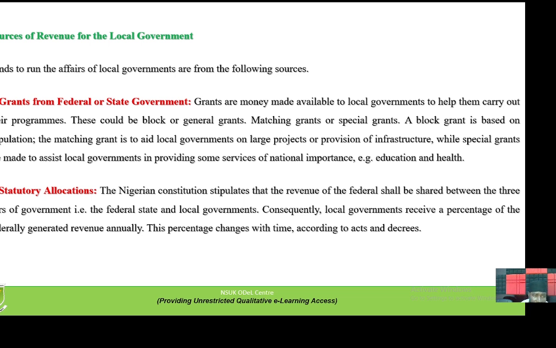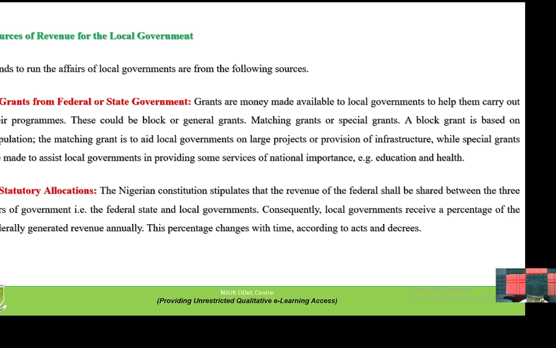Sources of local government revenue. Number one, grants from federal or state government. Grants are money made available to local government to help them carry out their programs. This could be block or general grants, matching grants, or special grants.